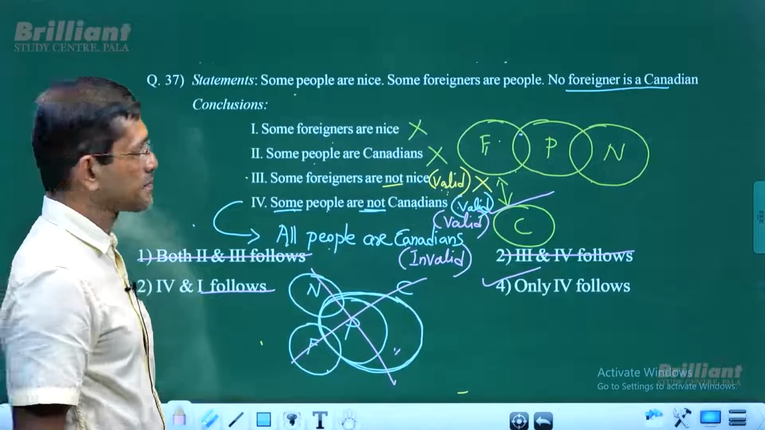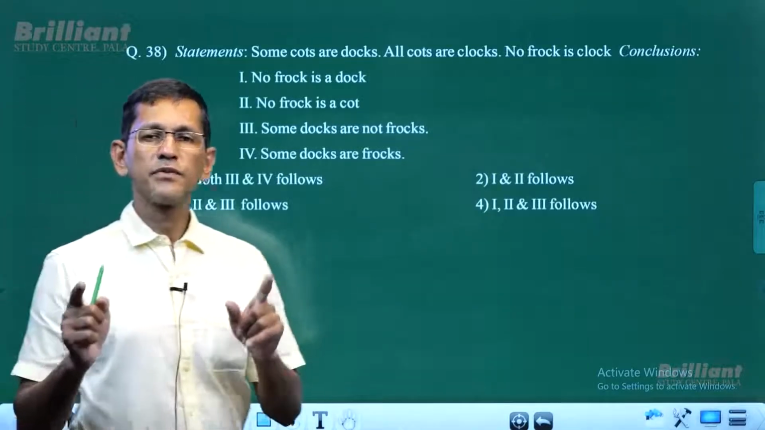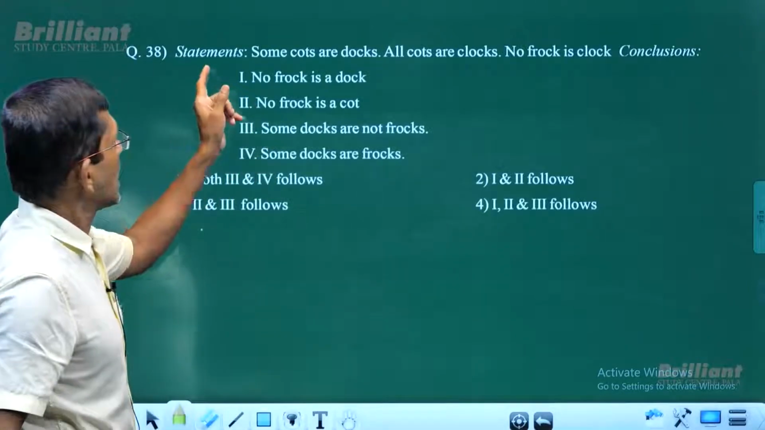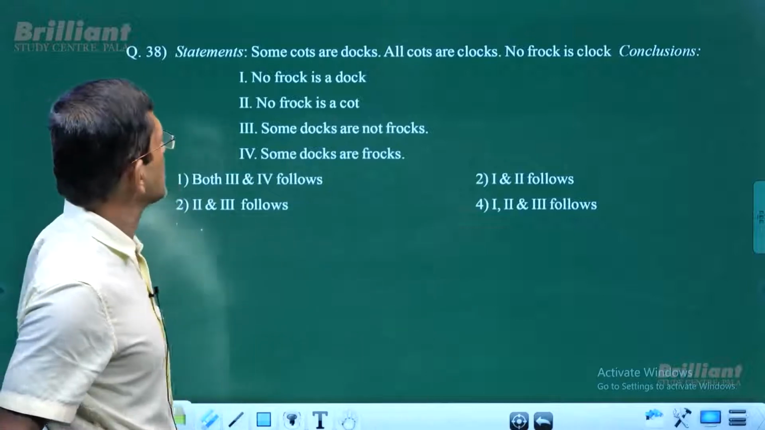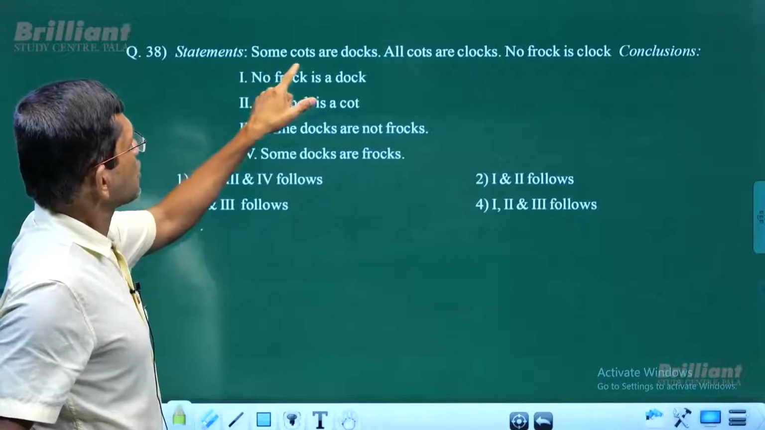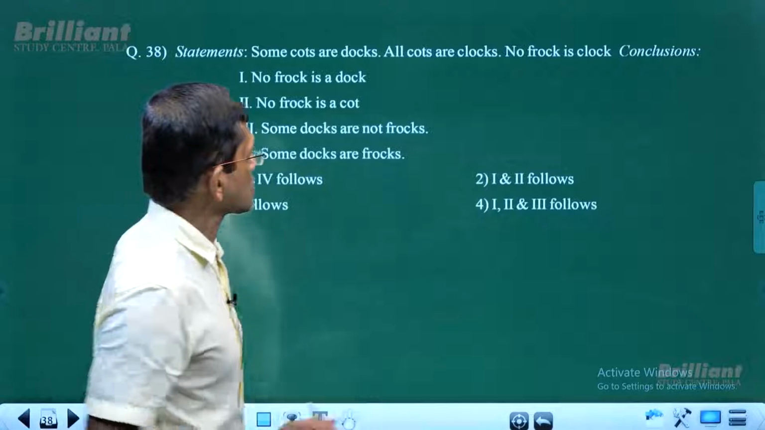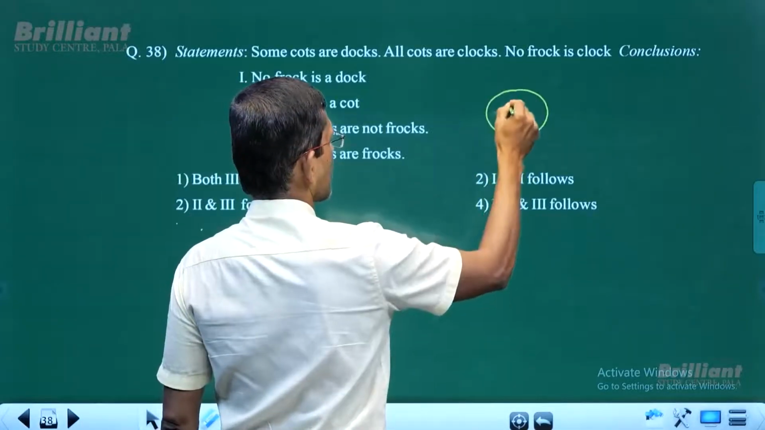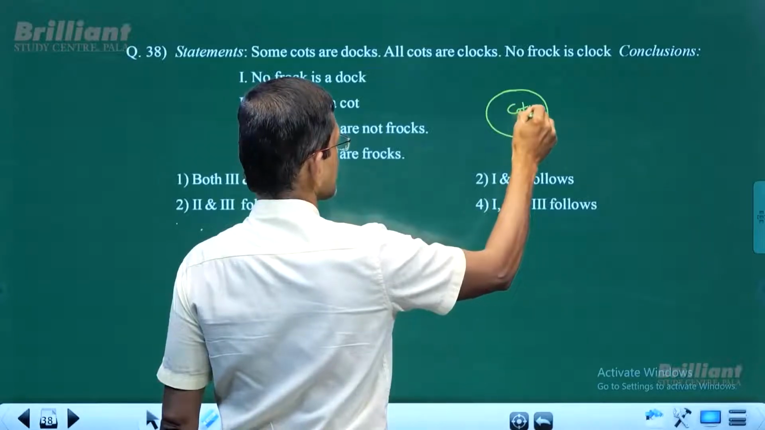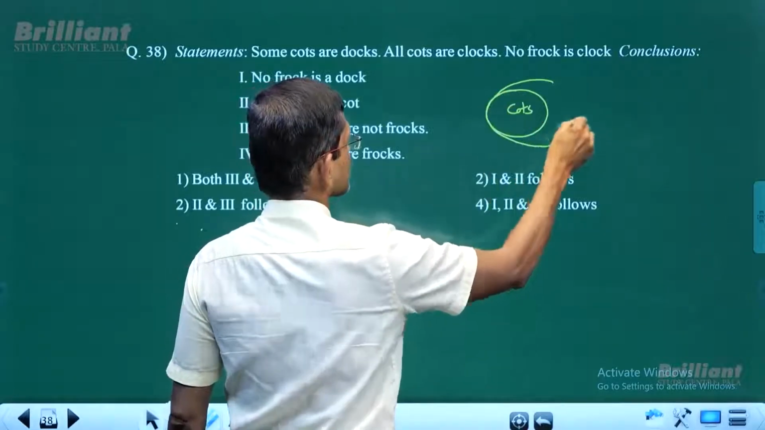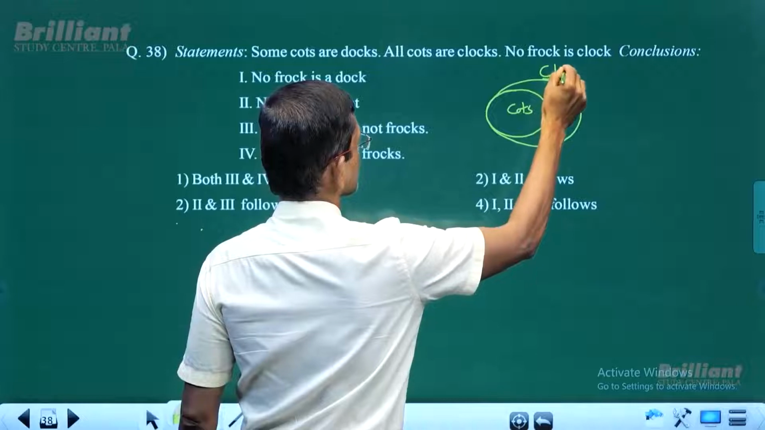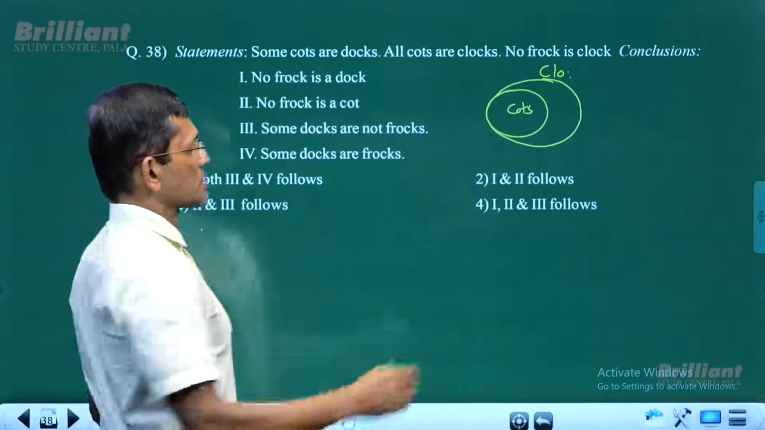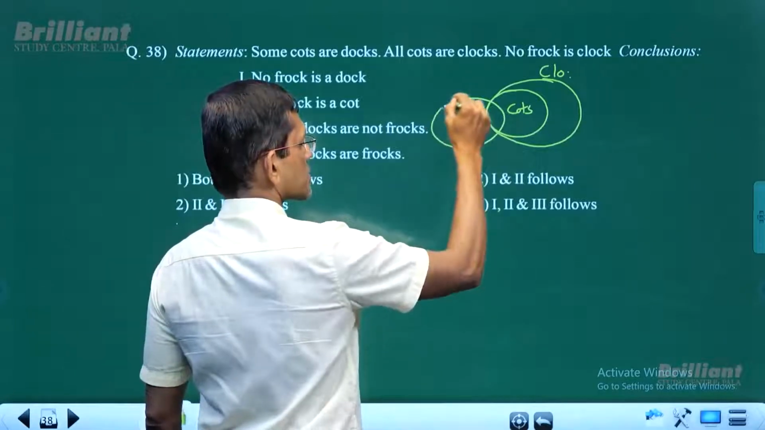That's the answer. So every time when we get a question, we start from what? The basic diagram, correct? So here we have statements. We'll start from the basic diagram. So what are the statements? Some coats are dogs. All coats are clocks. So we'll start from all coats are clocks. And some coats are dogs.